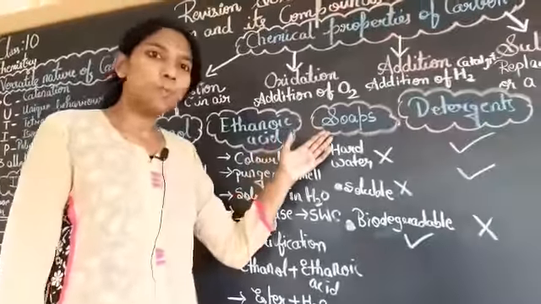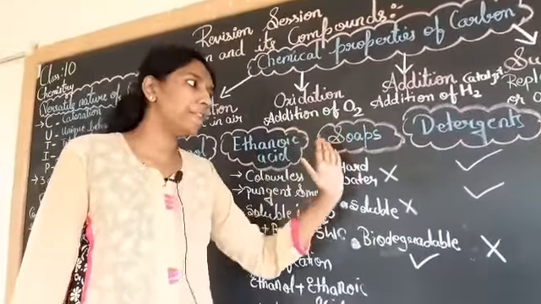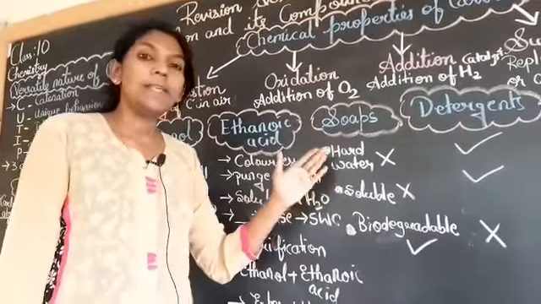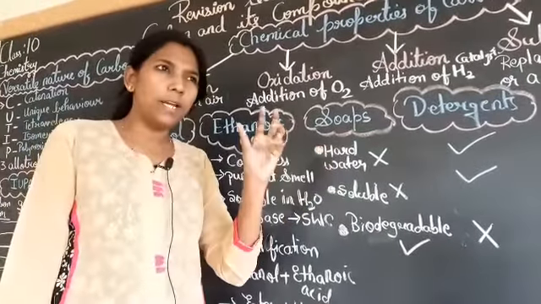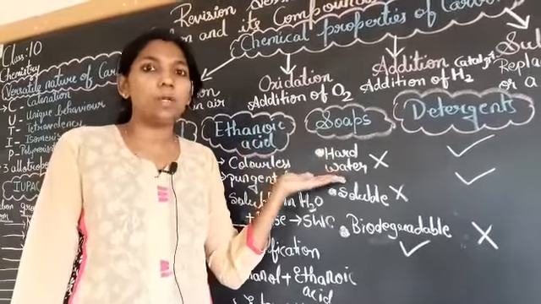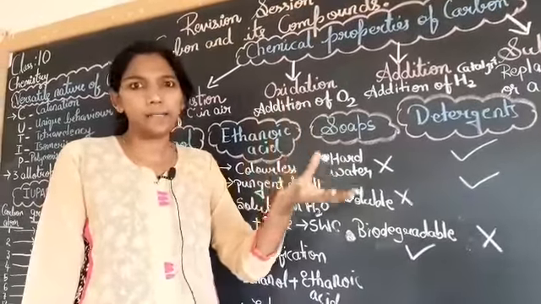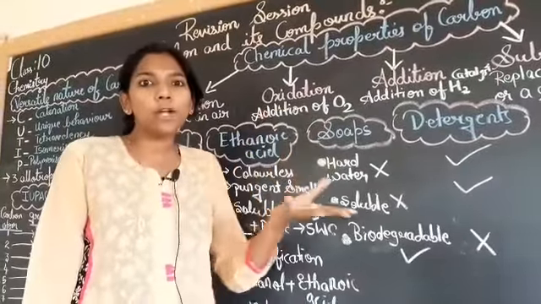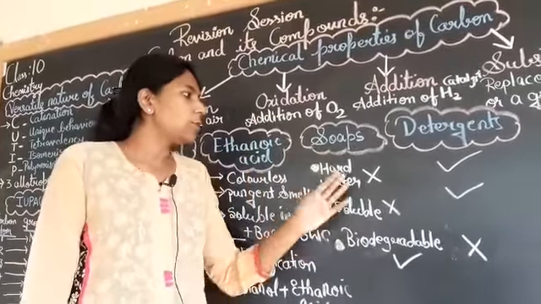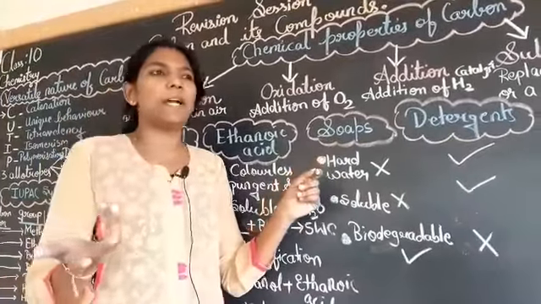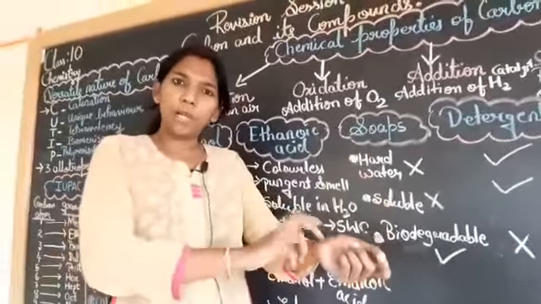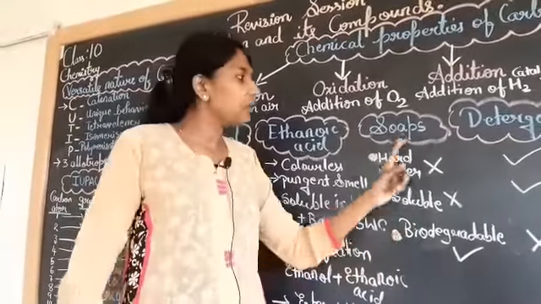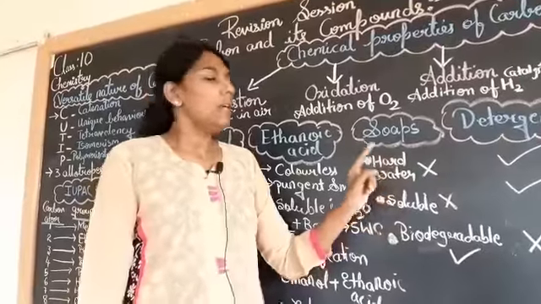Then we have soaps. You have to remember the differentiation between the soaps and detergent. So first differentiation is hard water. Again, don't get confused that hard water is ice. No, it's not ice, but hard water is the water which contains lots and lots of mineral salts. So with soaps like Dove or Medimix, when we rub them on the body and use hard water, you will find white color powder on your body. So that type of water actually is hard water.